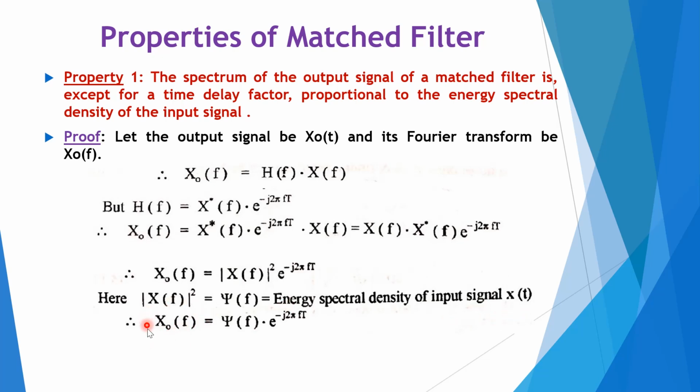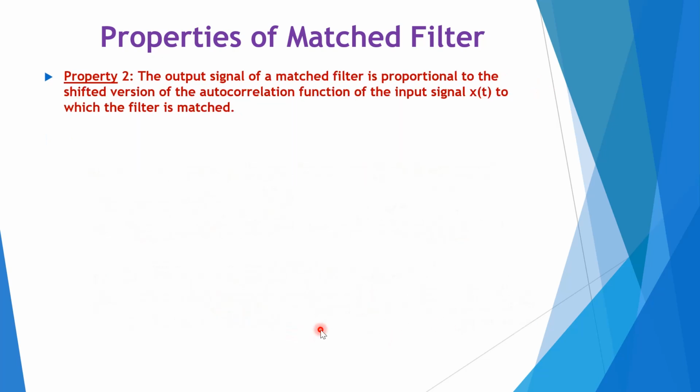So, we can write X_o of f equal to psi of f into e raised to minus j 2 pi f T. So, this is the first property that we have proved: the spectrum of the output signal of a matched filter is, except for the delay factor, proportional to the energy spectral density of the input signal.